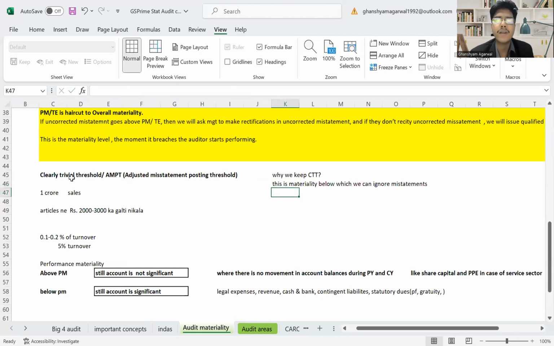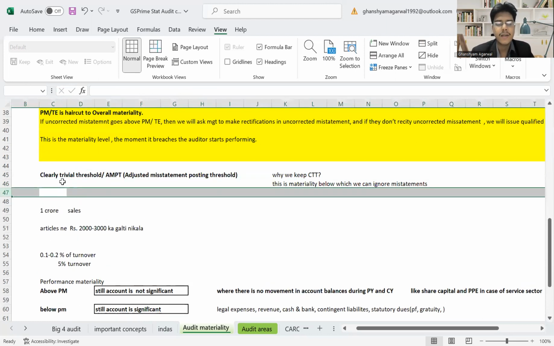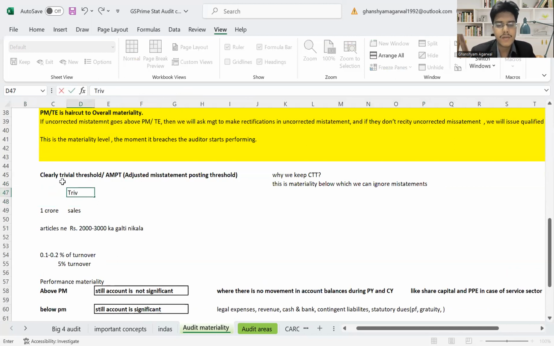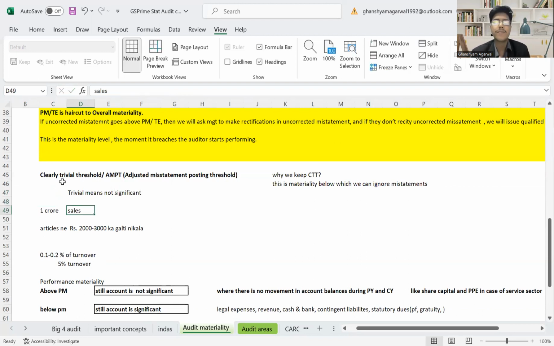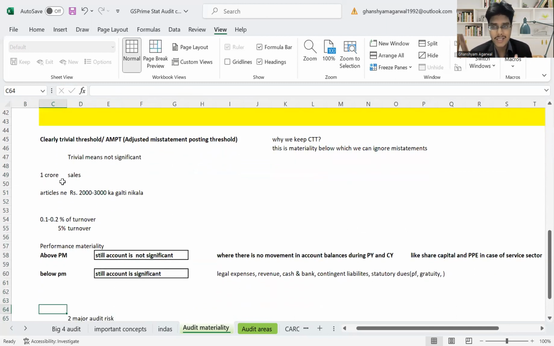The name is clearly trivial, not significant. Trivial means, understand the meaning only. The meaning lies in everything. Trivial means not significant. Okay, so this is something you should know. Questions can be asked more on this.